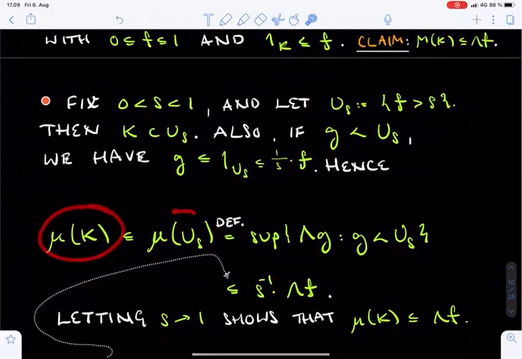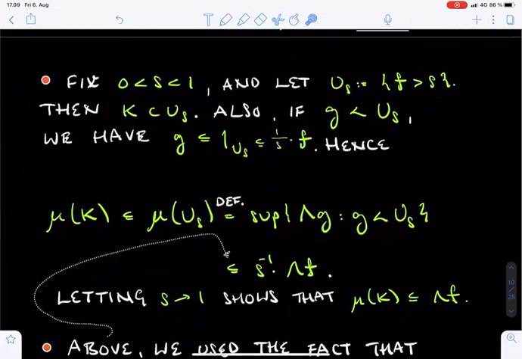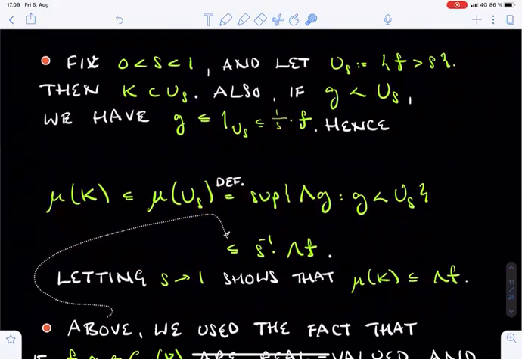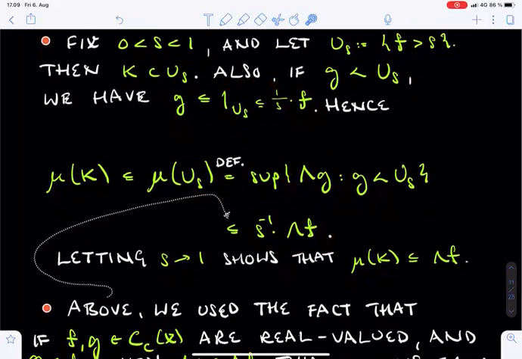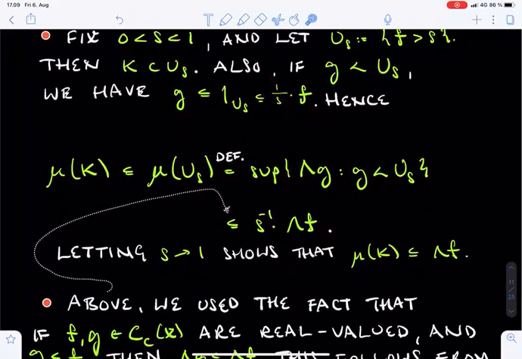First, the mu measure of K is bounded from above by the mu measure of U_s by monotonicity. Second, by definition, this quantity is the supremum of the values of lambda g, where g is dominated by U_s. Then, every number inside the supremum is bounded from above by the inverse of s times lambda f. Once we let s tend to 1, we can now conclude that the mu measure of K is bounded from above by lambda f, as we claimed.